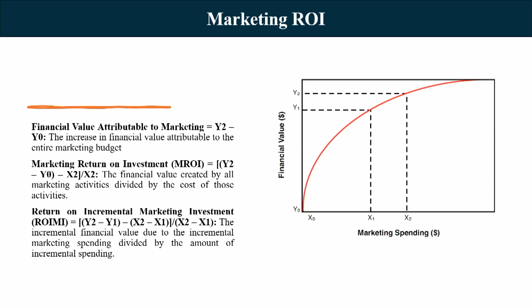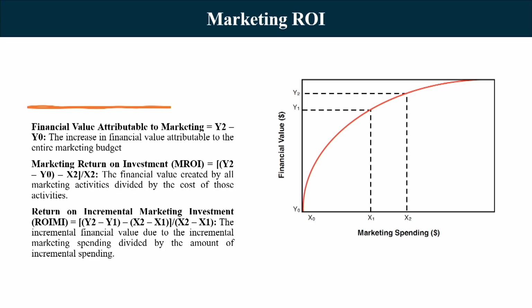Financial value attributed to marketing at its highest level is y2 minus y naught. This is the incremental value because of this marketing expenditure, the increase in financial value attributable to the entire marketing budget, that is x2. Now, marketing return on investment: y2 minus y naught is the value that is happening because of the marketing.